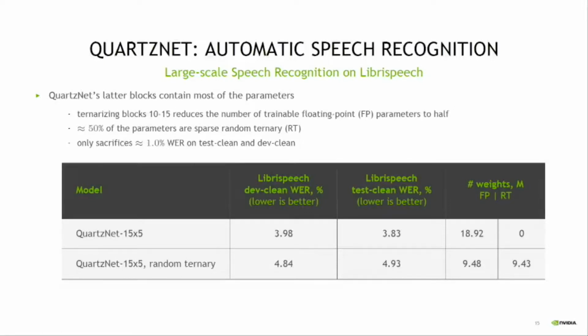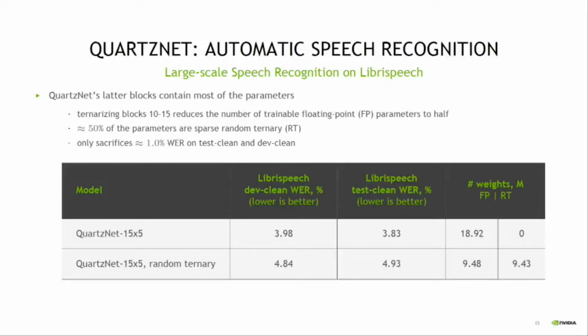For our simplified variant, we would like to note that QuartzNet's letter blocks contain most of the parameters. Hence, we propose to ternarize blocks 10 to 15, which reduces the number of trainable floating point weights to half. Even with around 50% of the parameters being now sparse random ternary, we only sacrifice around 1% word error rate on TestClean and DevClean.